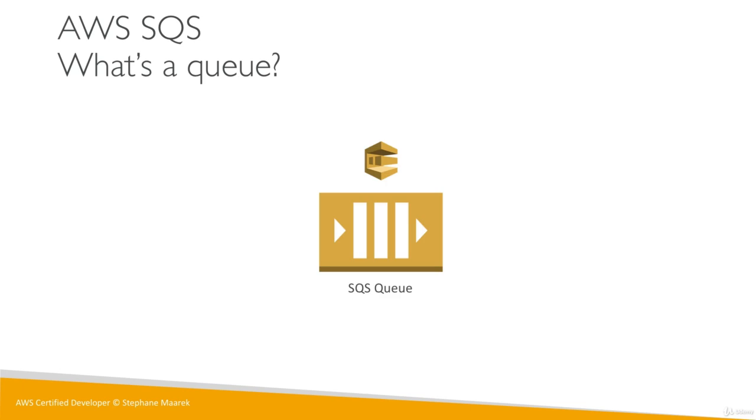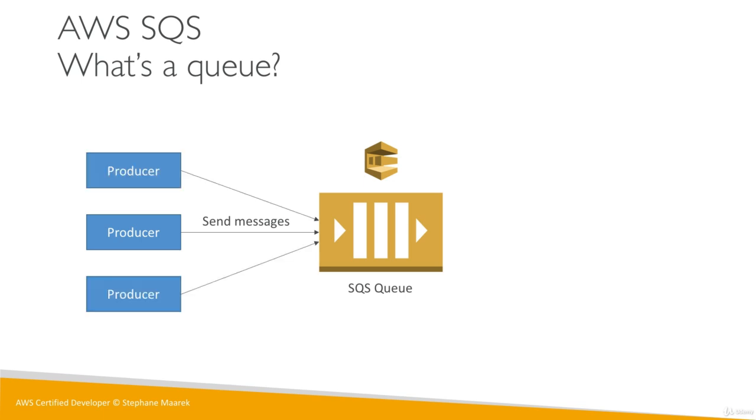So this is your SQS queue. And your SQS queue will basically take messages, and messages will be sent by producers. And so here's just a way of naming things. A producer can send messages to an SQS queue. It turns out that you can have as many producers as you want. You don't need only one producer. You can have 3 producers, 10 producers, 100,000 producers. Who cares, okay? Your producers will send messages to an SQS queue.